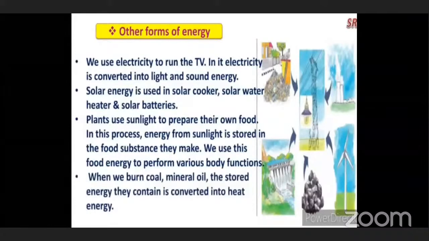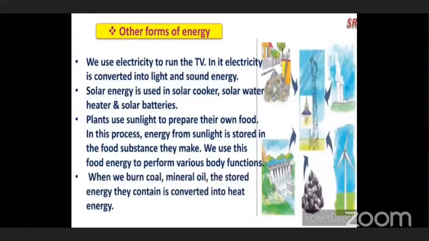Solar energy is used in the solar cooker. Now, what do you mean by solar energy? Solar energy is the energy which we get from the sun because it has so much heat in it. When we use the solar cooker, our food is cooked due to the heat of the sun. Solar water heaters and solar batteries are also using the heat of the sun and working.